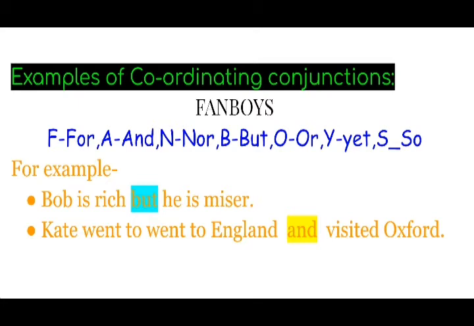For example, Bob is rich, but he is a miser. Here, but is a coordinating conjunction. Another example, Kate went to England and visited Oxford. And is another coordinating conjunction. And remember, students, all the time we use the coordinating conjunctions in the middle of the sentences.